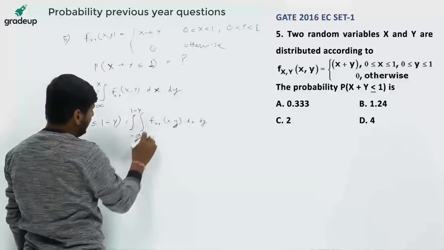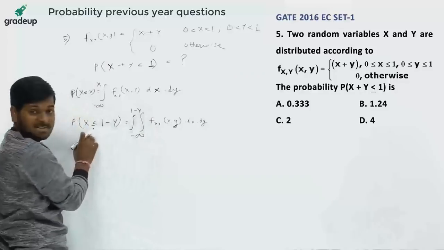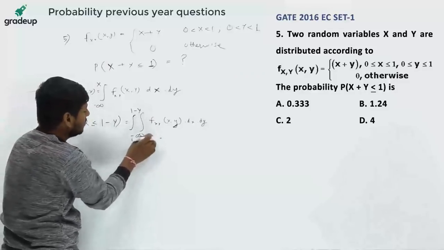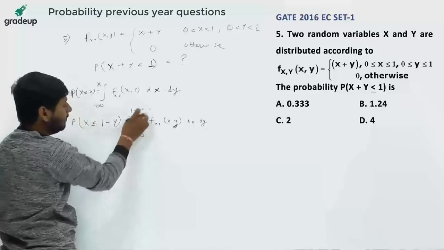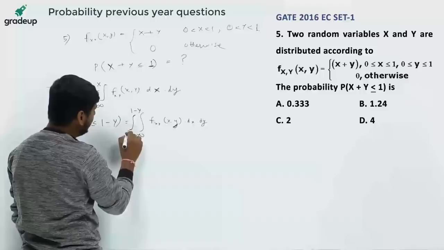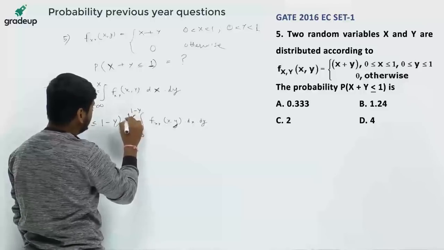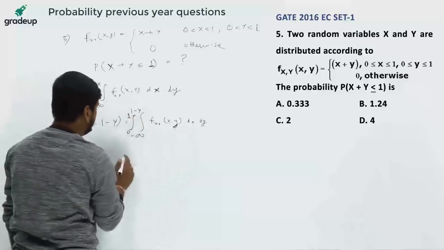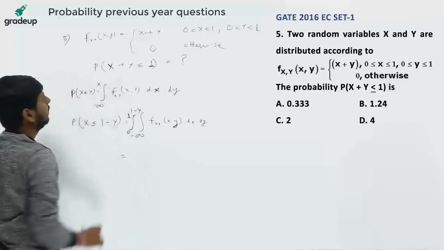So here we have put the limits for x. X is less than or equal to 1 minus y, so that here we have put the limits from minus infinite to 1 minus y. What about the limits of y? Limits of y will be from 0 to 1. Now integrate this function. We get the desired probability.